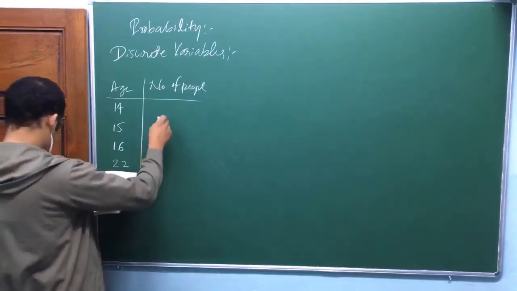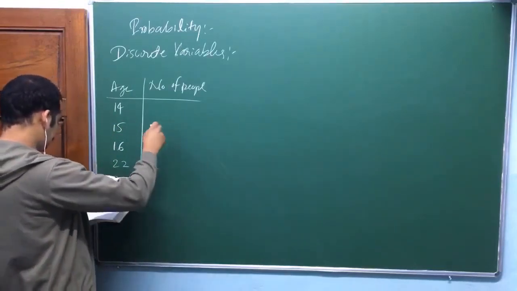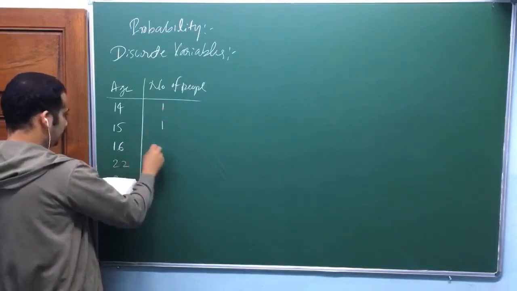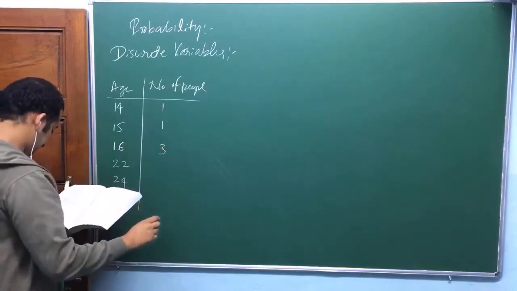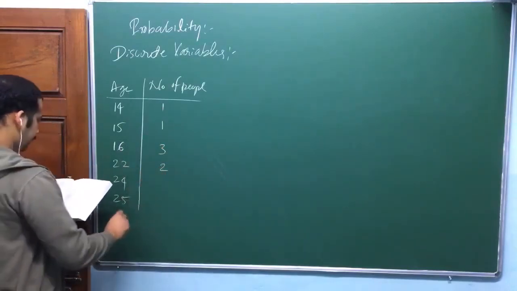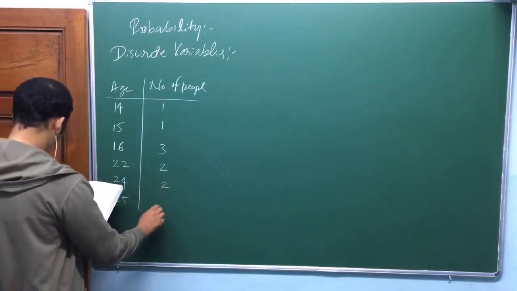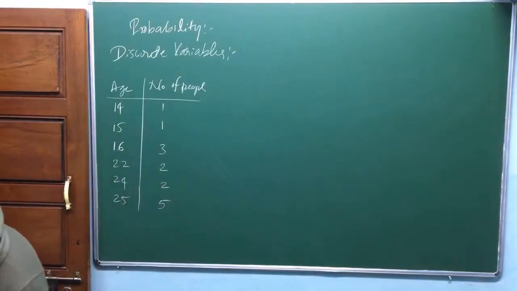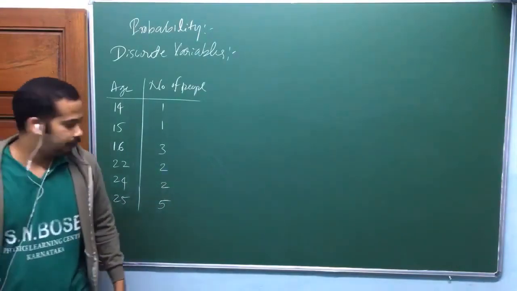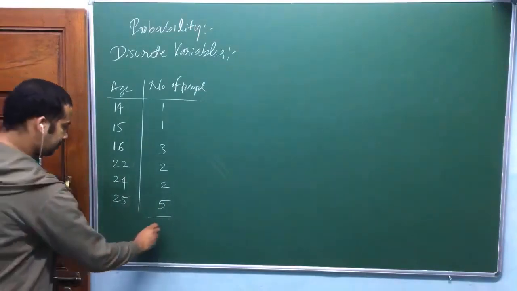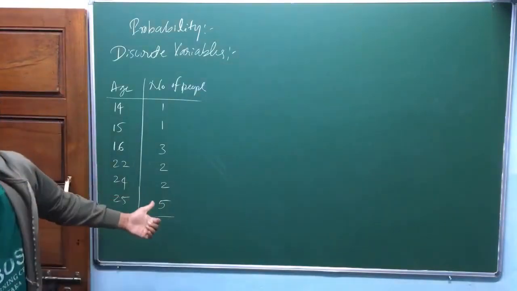One person aged 14, one person aged 15, 3 people aged 16, 2 people aged 22, 2 people aged 24, 5 people aged 25. Is that okay? So this is what you call some practical example. You have a group of people. How many people? So total number of people, what is that one?